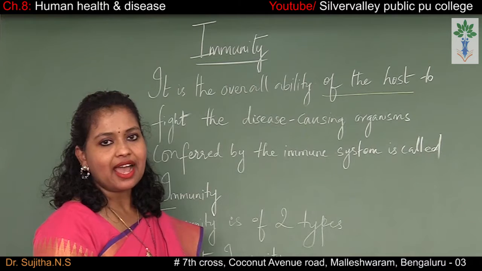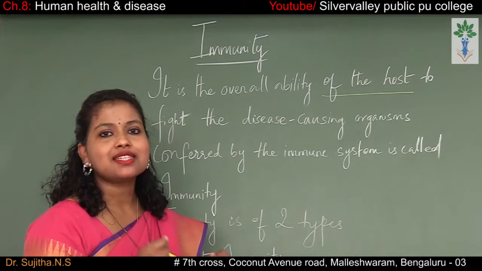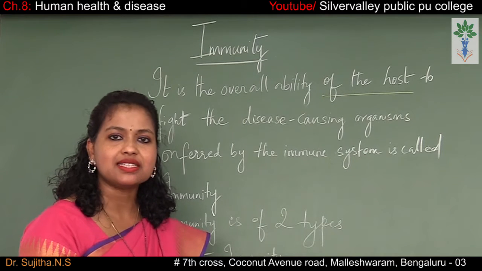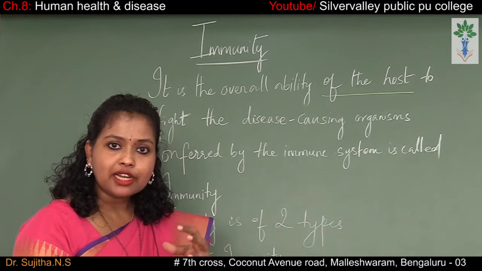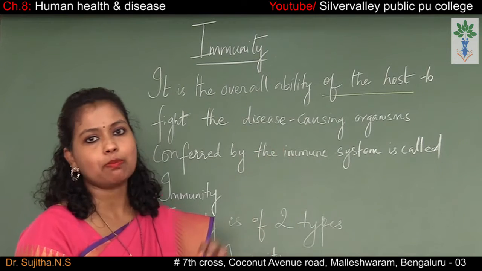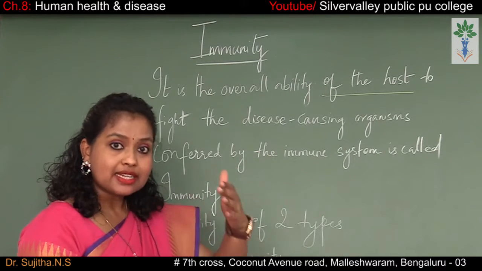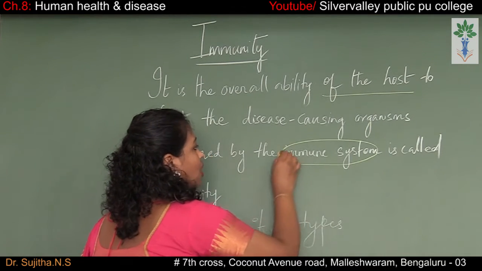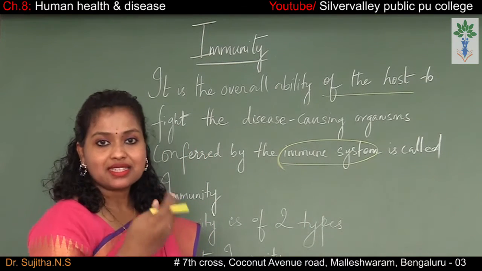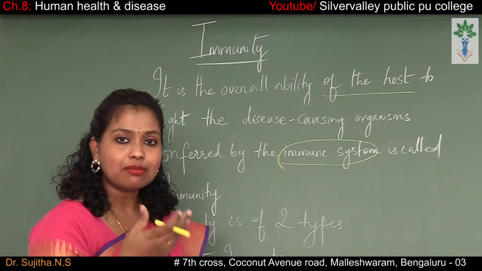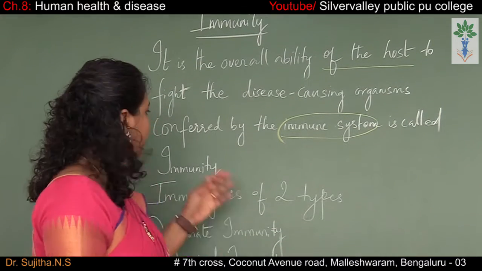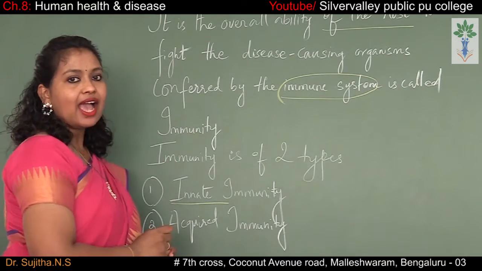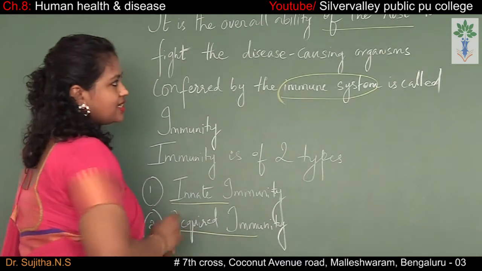So immunity is defined as the overall capacity of the host to fight against pathogens like viruses, bacteria, protozoa. This entire process of fighting against these bacteria, viruses and protozoa is done by the immune system. So this is called immunity. Immunity is of two types. The first one is innate immunity and the second one is acquired immunity.